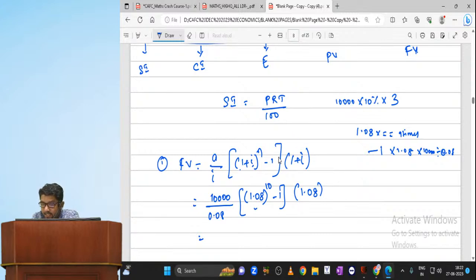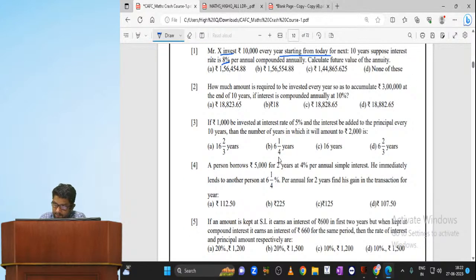So the calculator has given me 1,56,454. Very good, option A. I hope everyone got option A, right? Next step.